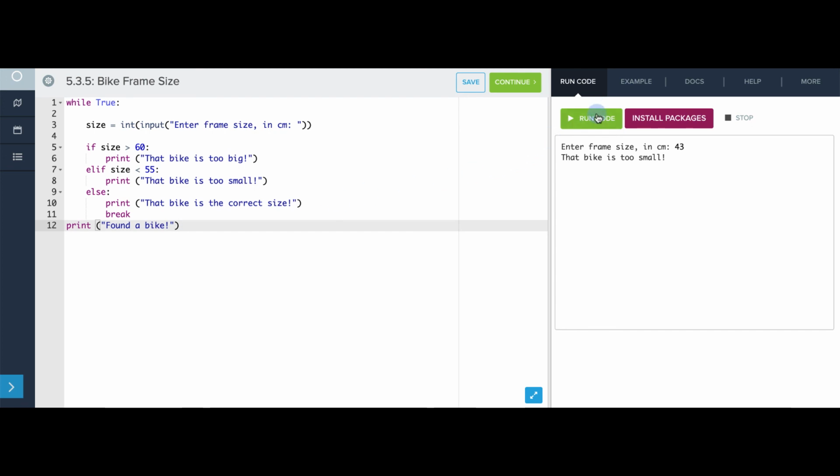Now let's try to run this. All right, 47, too small, 70, way too big, 59, correct size, found a bike, and the program's done.